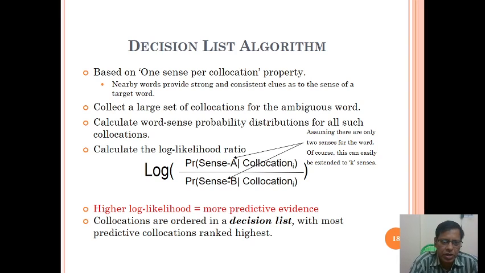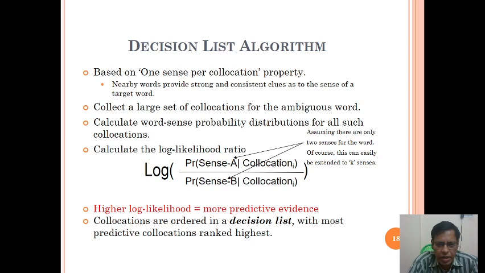For example, calculate the log likelihood ratio of the probability of sense A given the collocation to the probability of sense B given the collocation. That is for two senses of the word, of course. This can easily be extended to K senses.